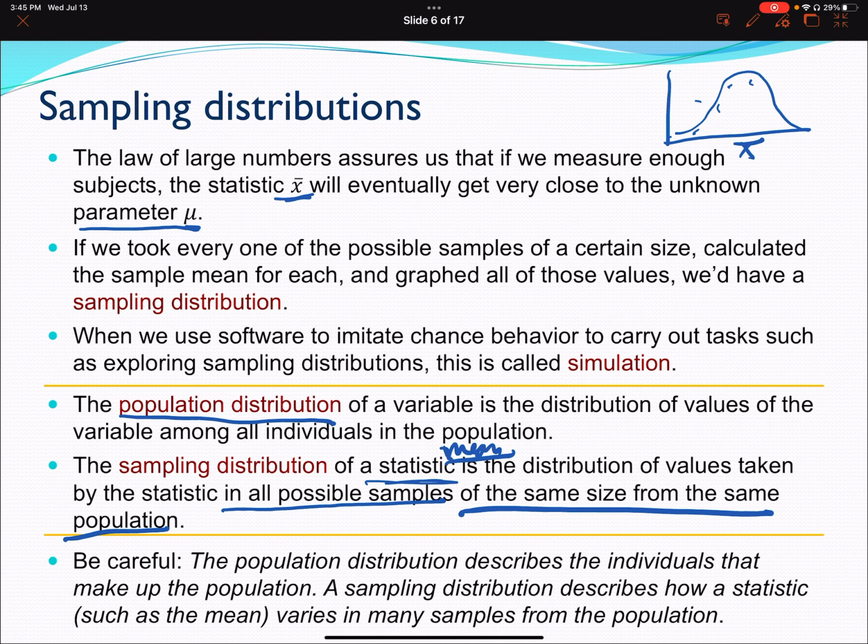So let's look at this. But first, be careful. The population distribution describes the individuals that make up the population, and a sampling distribution describes how a statistic varies in many samples in the population.